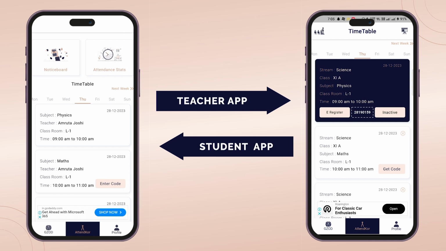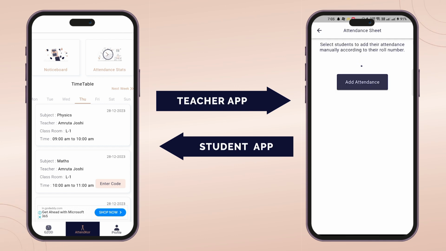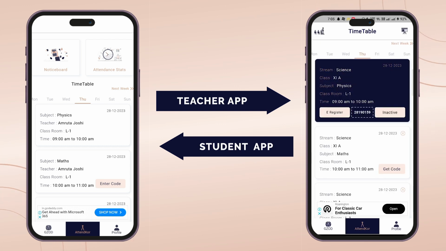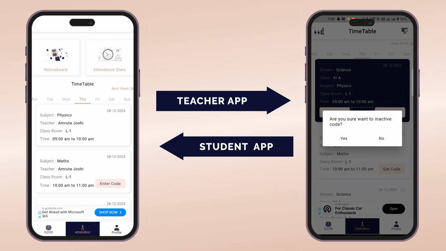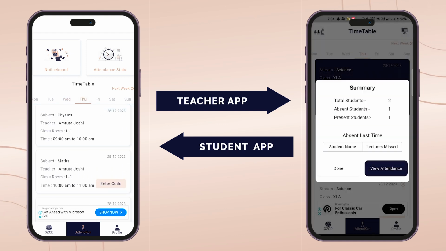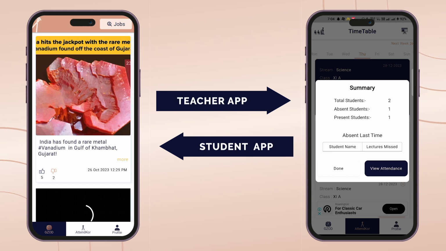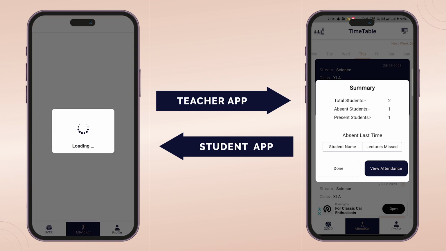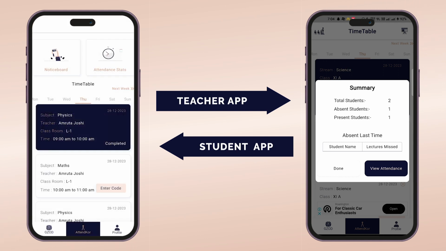The e-register is given to add manual attendance for those present in that classroom. By tapping on the inactive button, you can mark this lecture as completed. When the teacher completes the lecture and clicks inactive, the student's lecture will automatically be updated as completed if he attended the lecture.